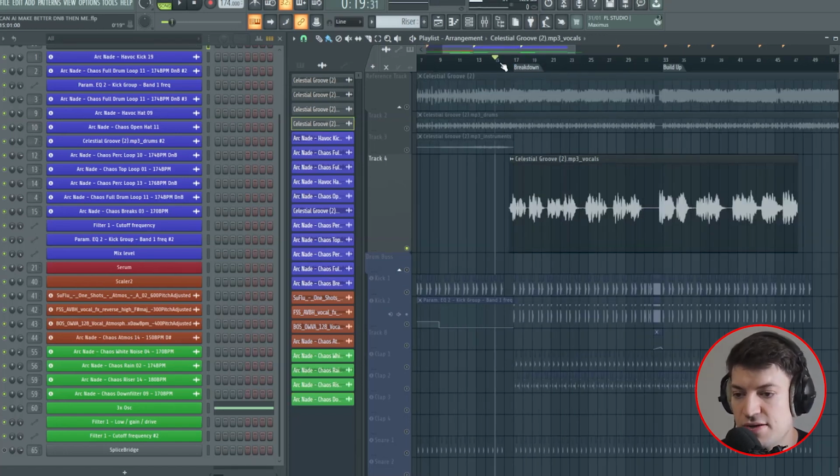So the way these are sung sounds great, but the issue is they cut out loads. So if I just play it on its own, you can hear.